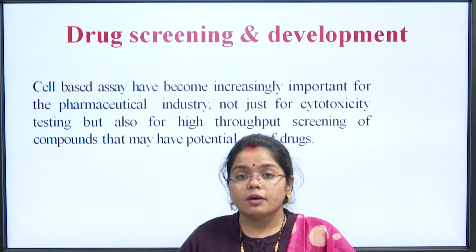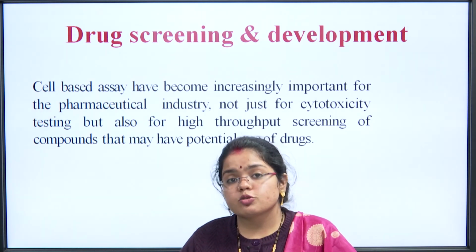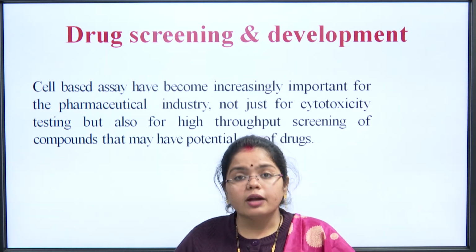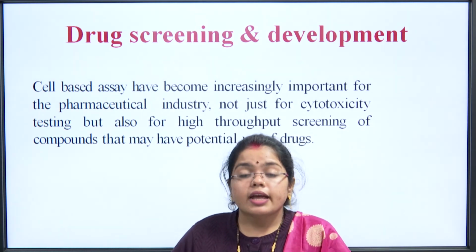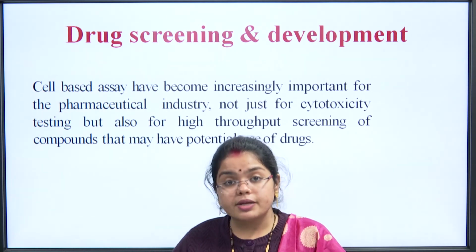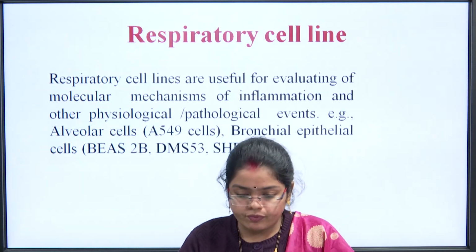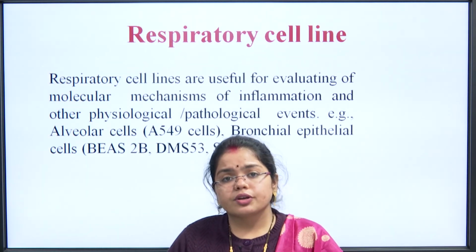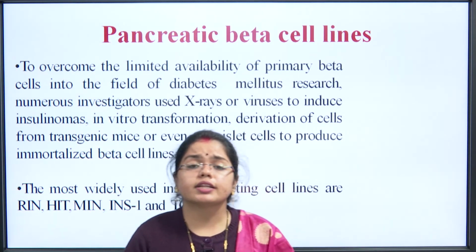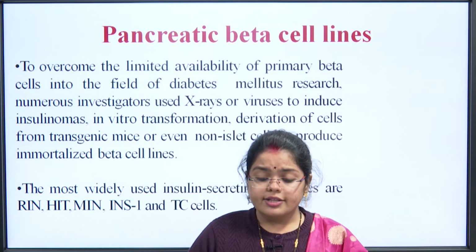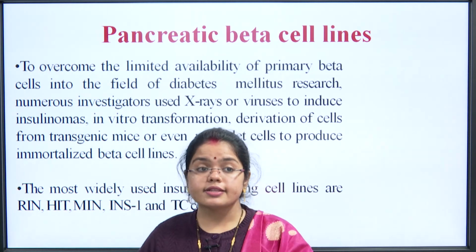So, it all comes under screening, and development refers to what further changes have to be made in that particular substance. To study all these things, cell culture is a favorable medium, because in animals it takes a very long time to get results, whereas cell cultures are easily available and rapid results are obtained. Respiratory cell lines are also there to study respiratory ailments. Pancreatic beta cell lines are for studying pancreatic ailments, like insulin secreting cell lines, where insulin is not being produced in the body, then these cell lines can be used.